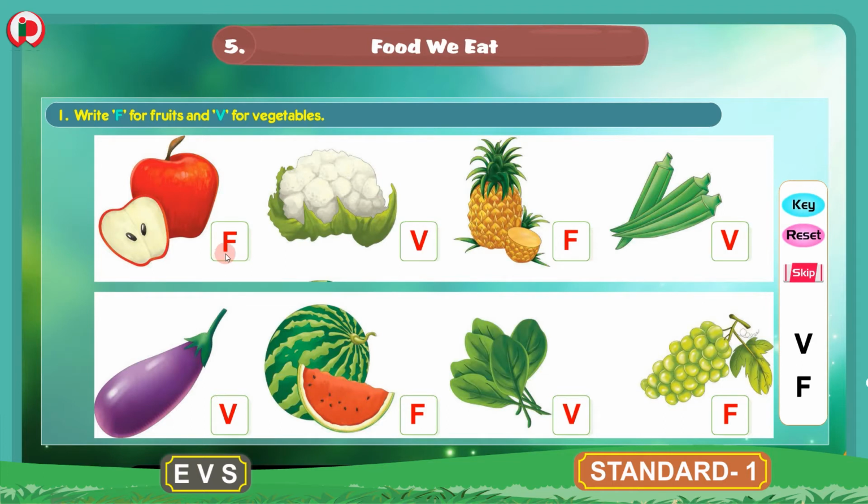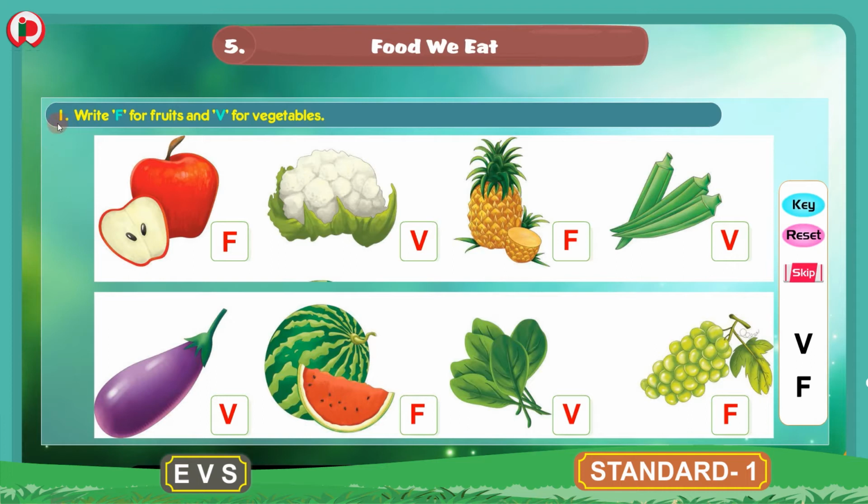Apple is a fruit. So we are writing F. Cauliflower is a vegetable. We are writing V. Pineapple is a fruit. We are writing F. Lady's finger is a vegetable. We are writing V. Brinjal is a vegetable. We are writing V. Watermelon is a fruit. We are writing F. Spinach is a green leafy vegetable. We are writing V. And grapes are fruits. So we are writing F.